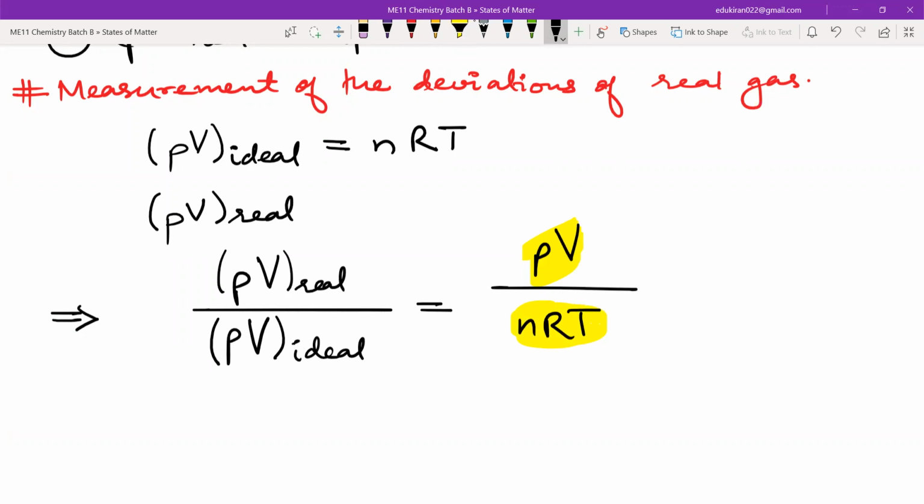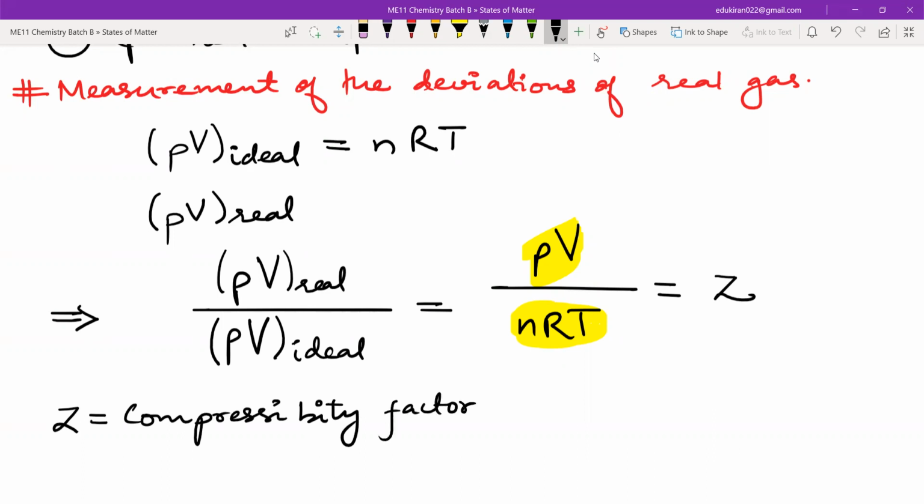Okay, tell me, did you get this? Yes, sir. Now this is known as Z, which is the compressibility factor. Write these things down.